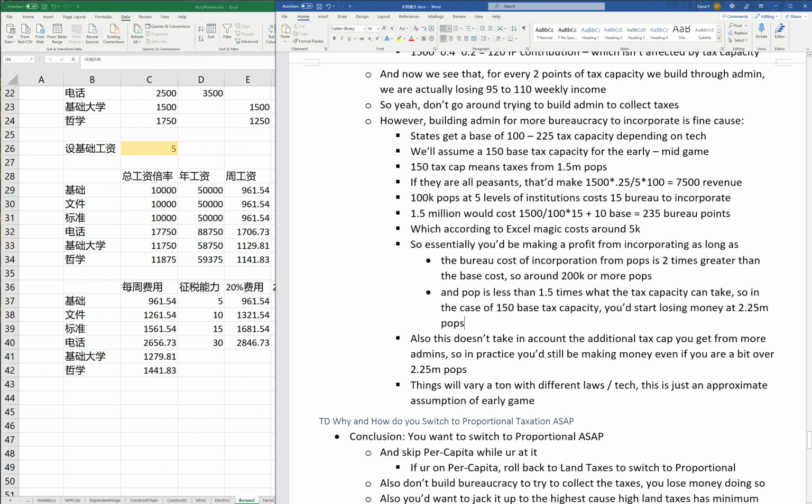So as long as we are incorporating a state with less than 2.25 million pops, we will still be making money. If it's greater than 2.25 million, our bureaucracy costs will exceed 7,500, which is how much our base tax capacity will bring us, and that's when we start losing money. So if you have a base tax capacity of, say, 200, that will mean you can incorporate a state with less than 3 million pops and still be able to make money.